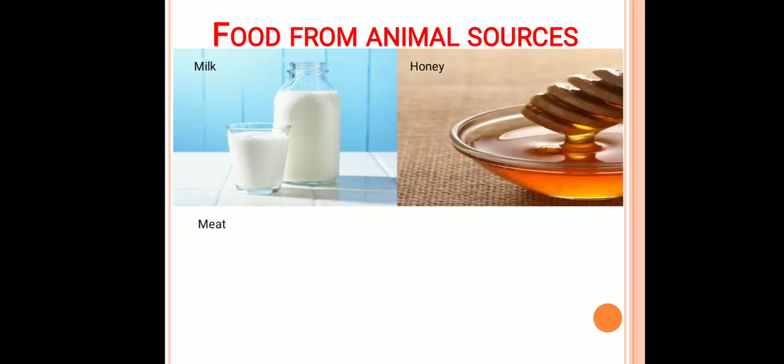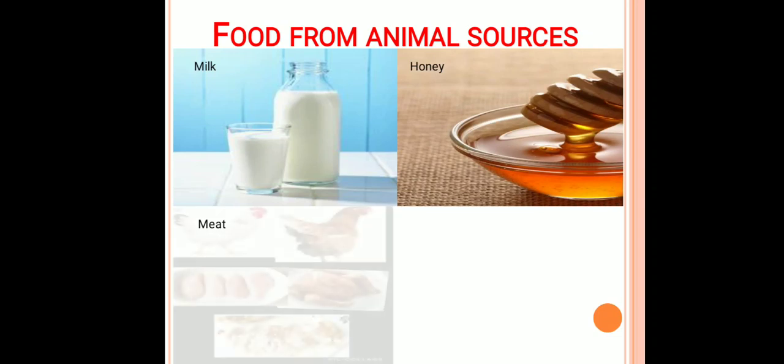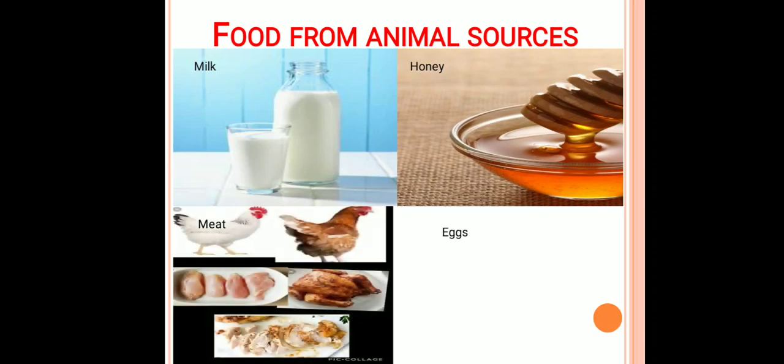Next comes the food which we are getting from the animal sources. So first of all, we considered the milk. From which animals do we get milk? Generally from the cow, buffalo, goat, camel. These are the major animals which provide us milk.